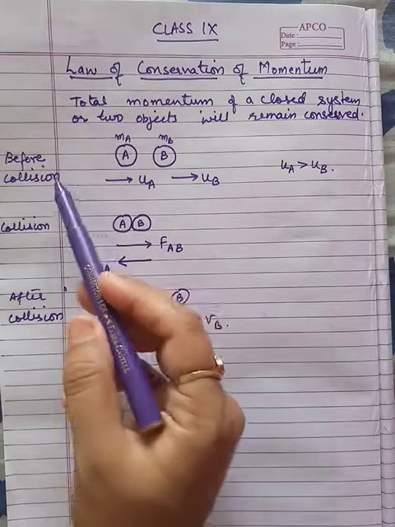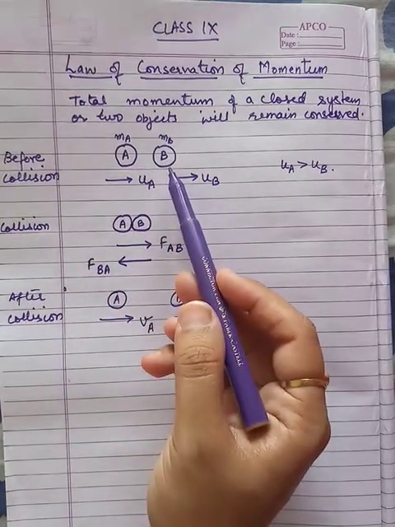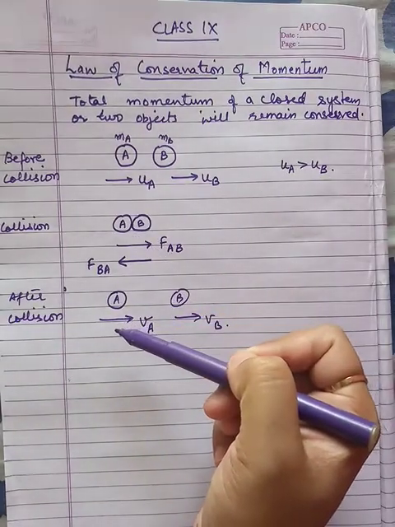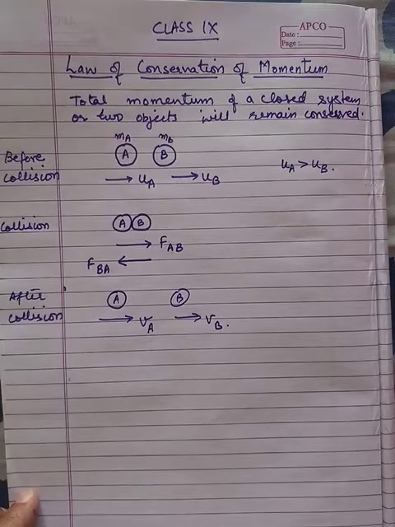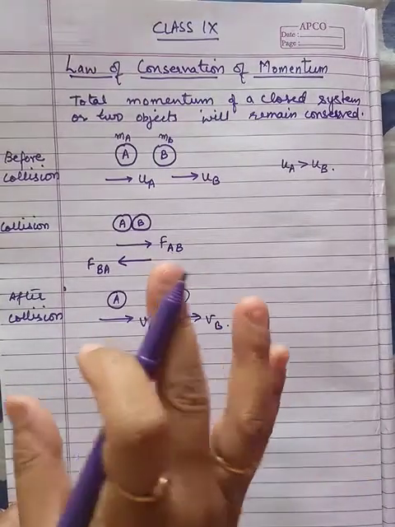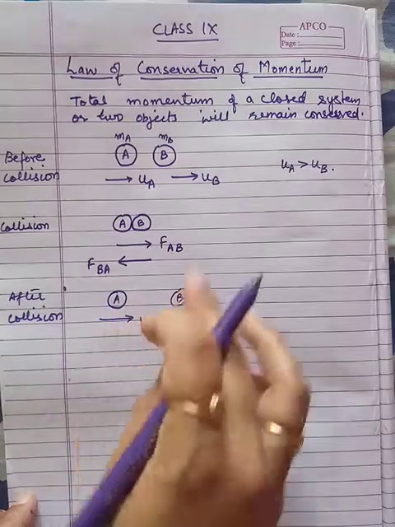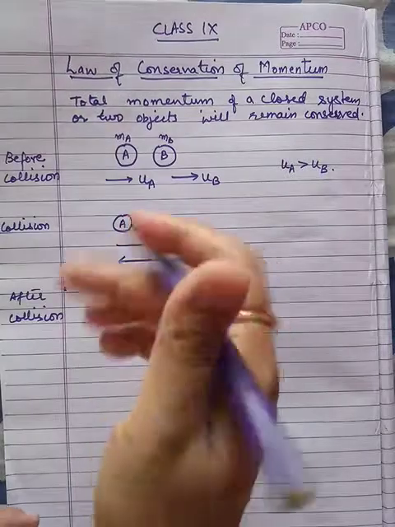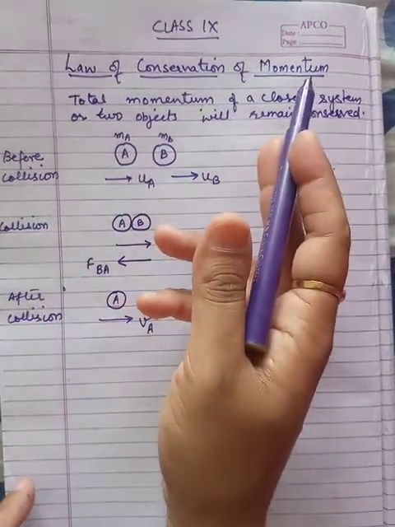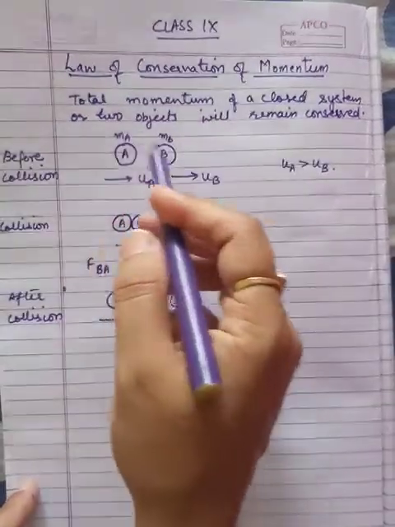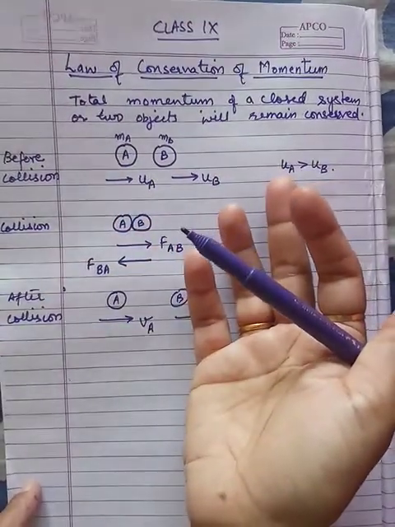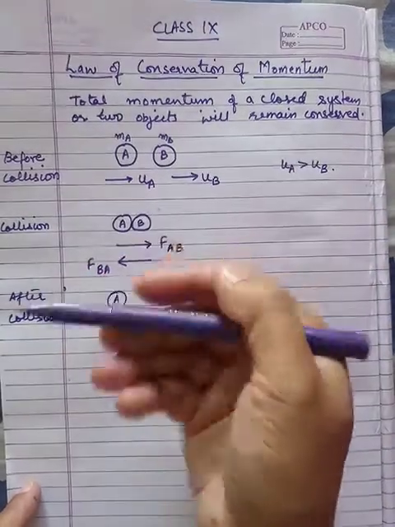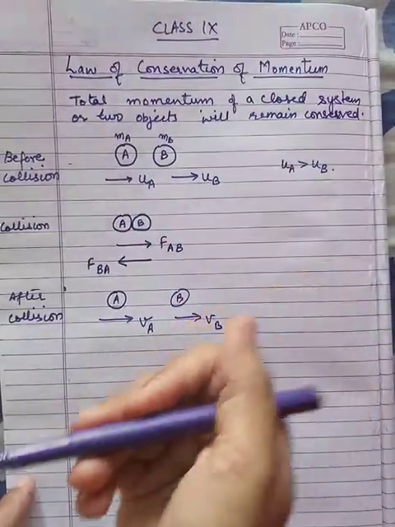So there is a situation in the diagram before collision, there is a situation of collision, there is a situation after collision. Now let us think about the momentum of this system, the system of two balls A and B. We want to prove the law of conservation of momentum. That means we want to prove that total momentum of this system remains conserved before collision and after collision. So we will find out the momentum before collision and after collision.